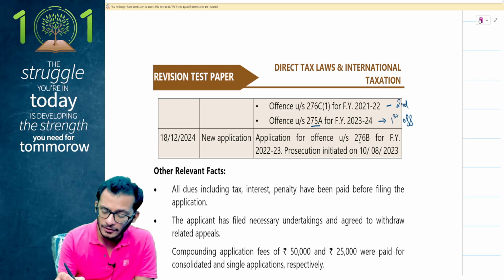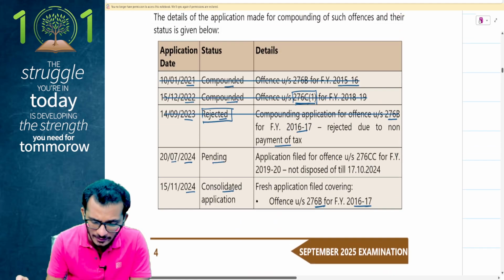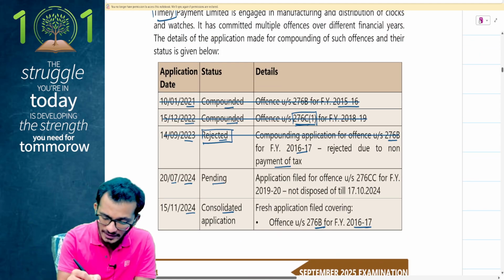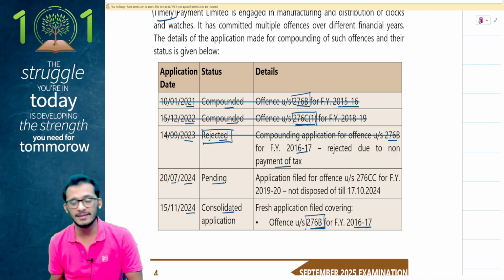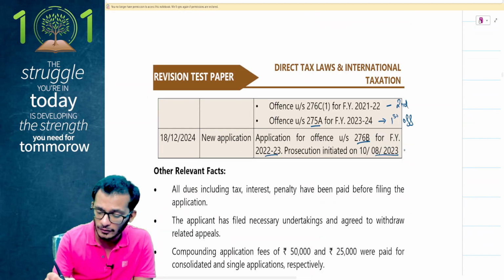A new application has been filed for 276B on 22-23, prosecution initiated in 2023. 276B, I remember seeing it earlier. Yes, I see 276B here. I also see 276B here. So there are two 276Bs, people, which means this is my third offence.